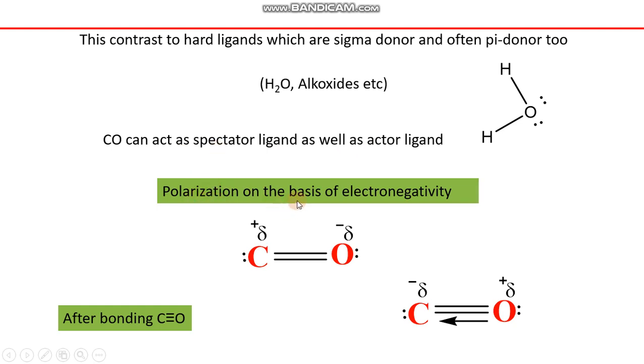Let's come to polarization on the basis of electronegativity in carbon monoxide. As a general concept, or using common sense, oxygen is more electronegative as compared to carbon.